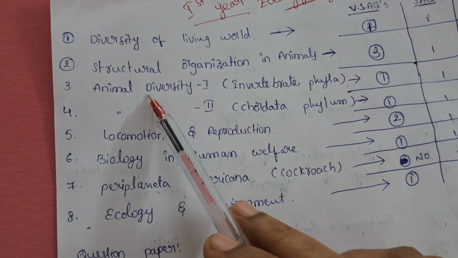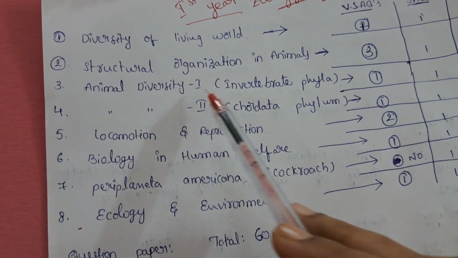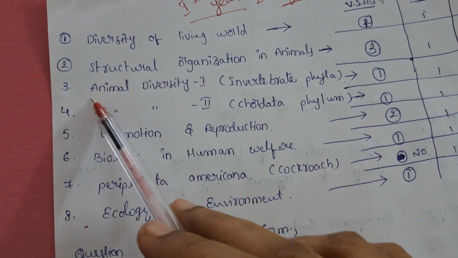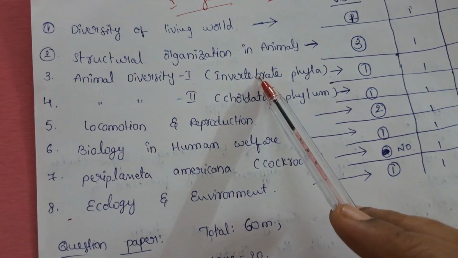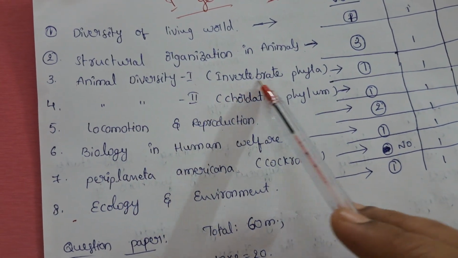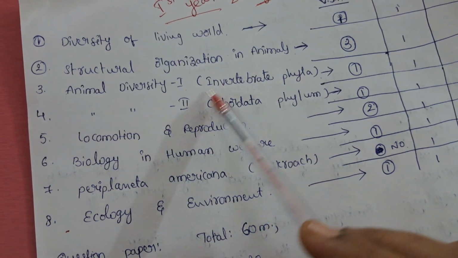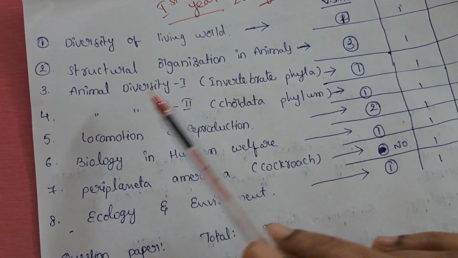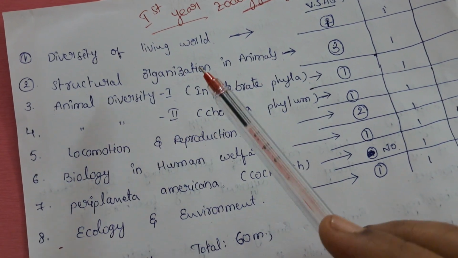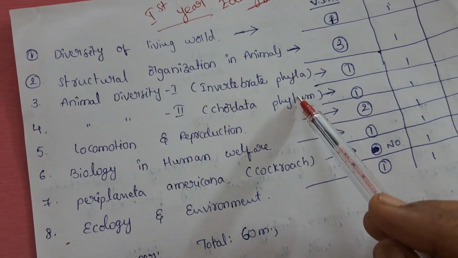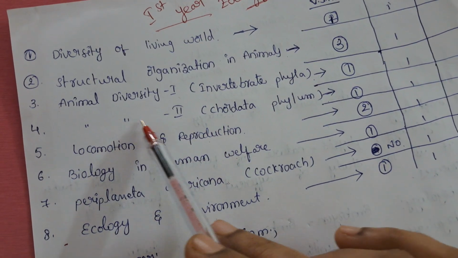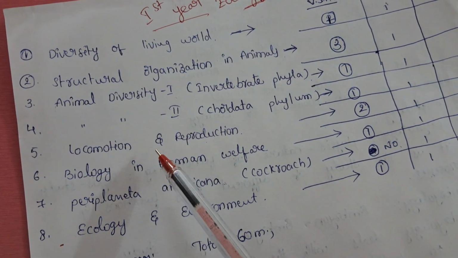Next is animal diversity 1. This one covers the invertebrate phyla. You read annelids, arthropods and more in this chapter. Next, animal diversity 2: you read about the phylum Chordata and its different types of subphyla in this chapter.